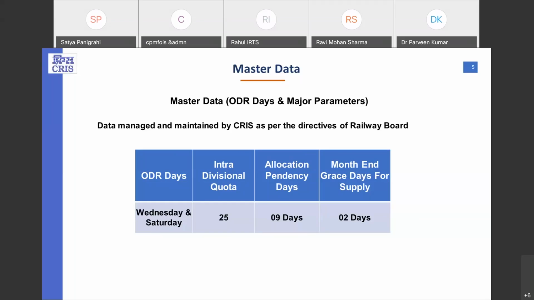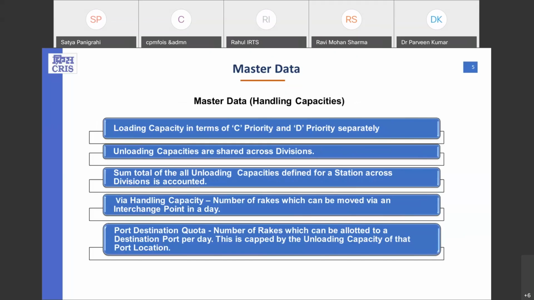Now, the last one is the grace days for the supply. The value is 2 days. It means for the current month, when the allotment is generated, then 2 days of the next month, it means the second of the next month will always be the supply date for each customer. This grace period is defined for CPT and normal customers. After the second of every month, if the rake is not supplied and allotted in the RAS, then the allotment will be cancelled and the demand will be freed.